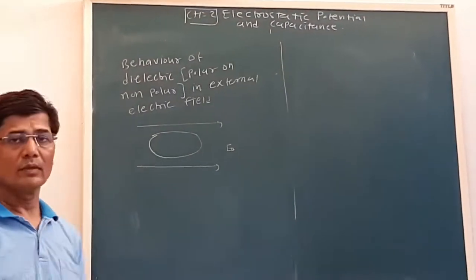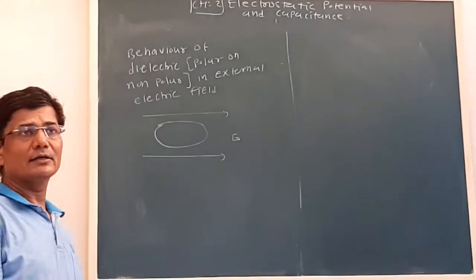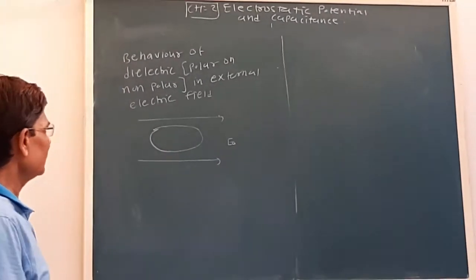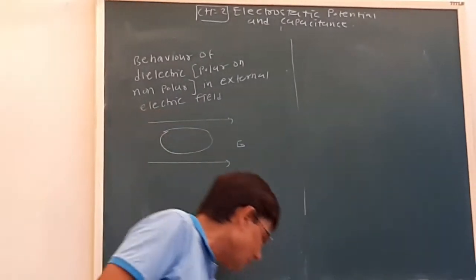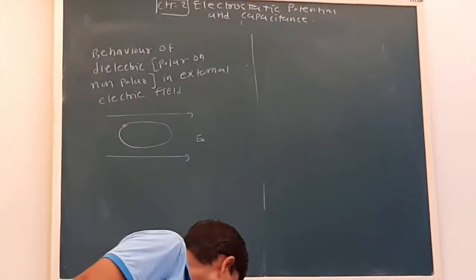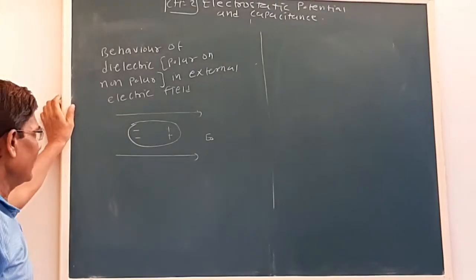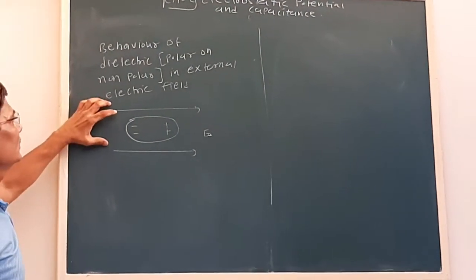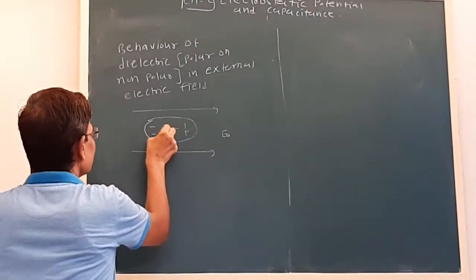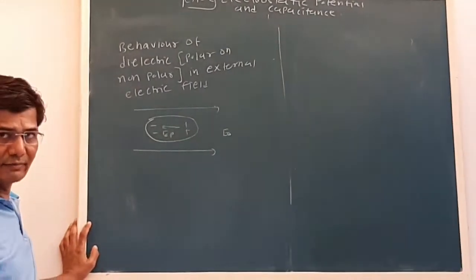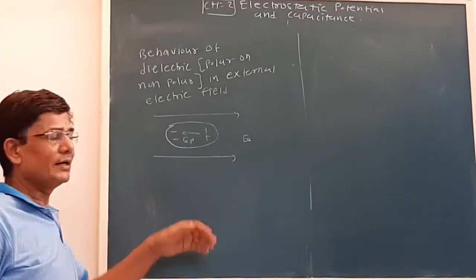Now next we have to see how polar or non-polar dielectrics behave when they are placed in an external electric field. When a polar or non-polar dielectric is placed in an external field, because of the force of the electric field, the charges are separated, and inside the dielectric an electric field is produced, but the direction of this electric field is opposite. So as a result, the resultant electric field decreases.